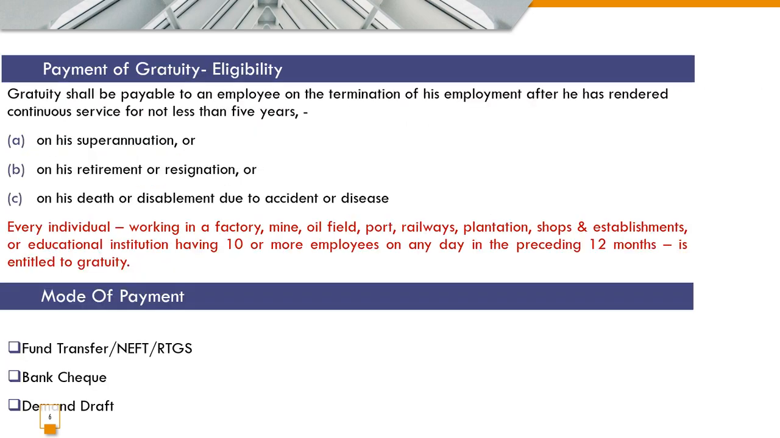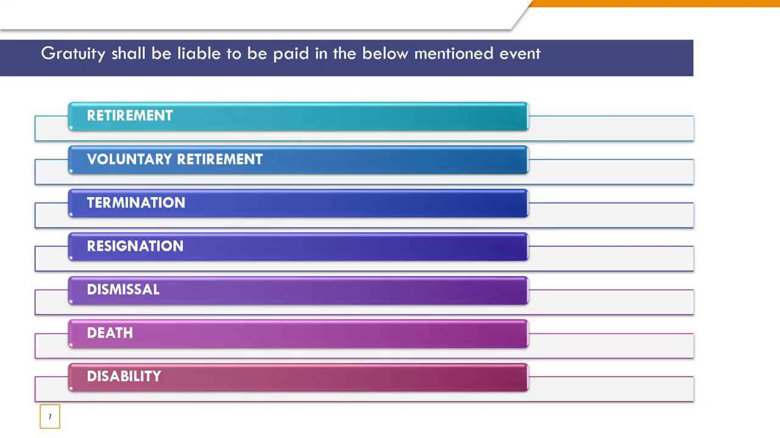Coming to the eligibility of gratuity. As you all know, gratuity is applicable for an employee who has completed a service of 5 or more than 5 years. In that case, in case of superannuation, retirement or resignation, or in case of death or disablement due to an accident or disease, an employee will be eligible to get his gratuity. And what are the modes in which gratuity can be paid? It can be a fund transfer, NEFT or RTGS, or through a bank cheque or a demand draft.